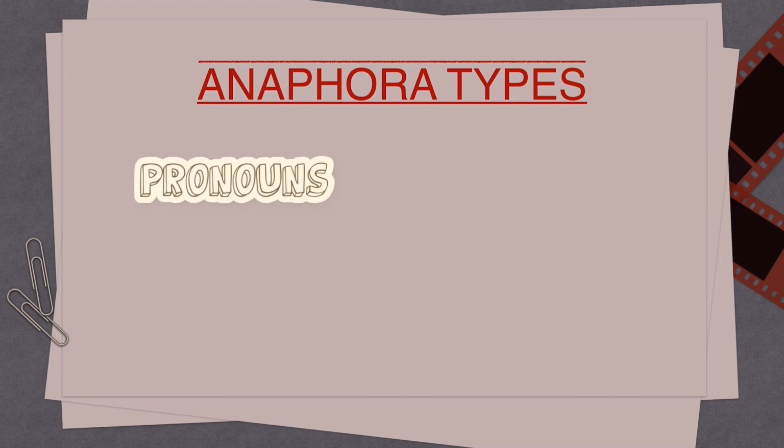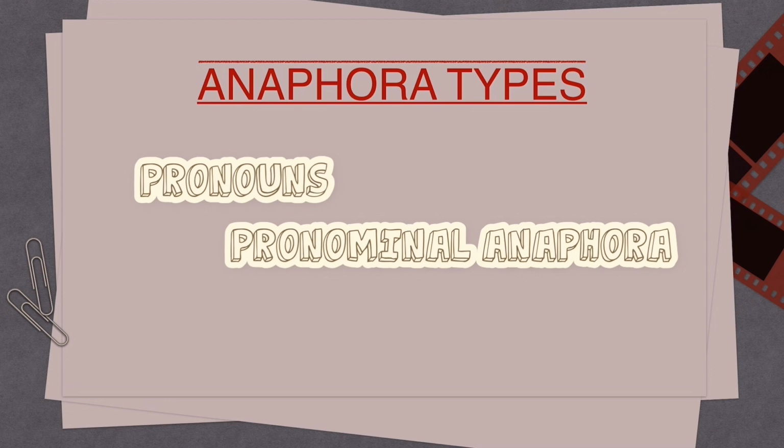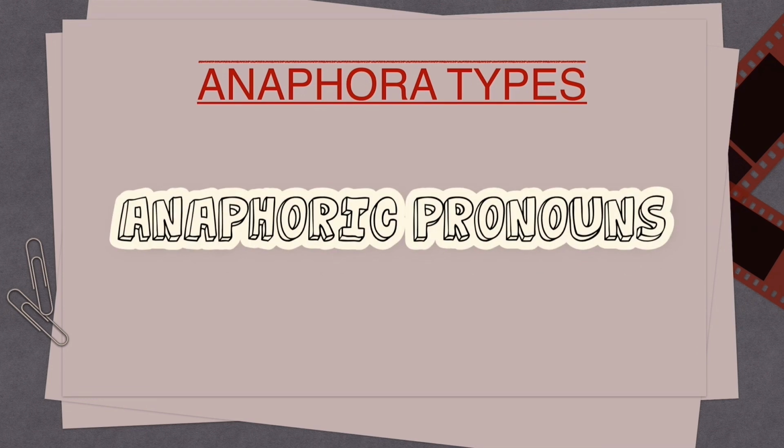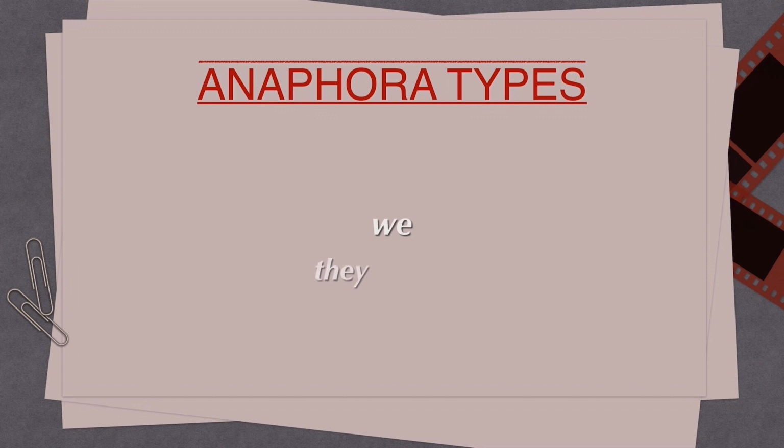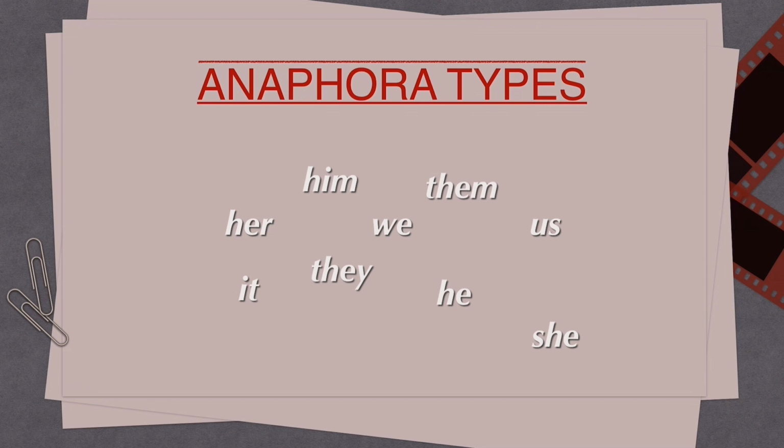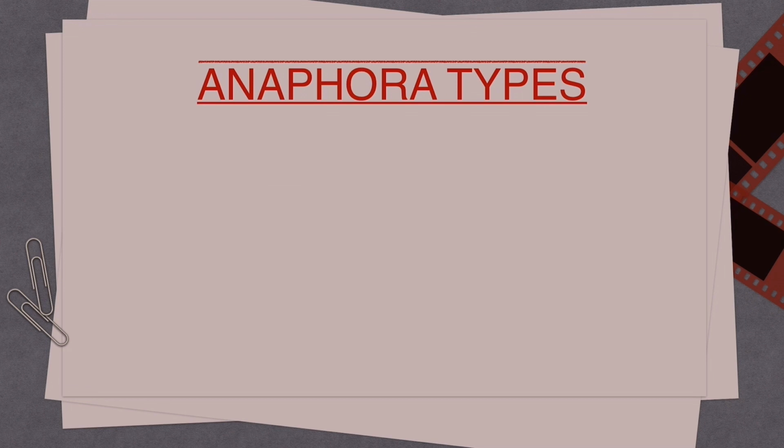Pronouns are used to show pronominal anaphora, which is realized by anaphoric pronouns such as we, they, he, she, us, them, him, her, and it, and can also serve as references. In the context of another form in a situation, the meaning of the anaphor is determined by the antecedent.